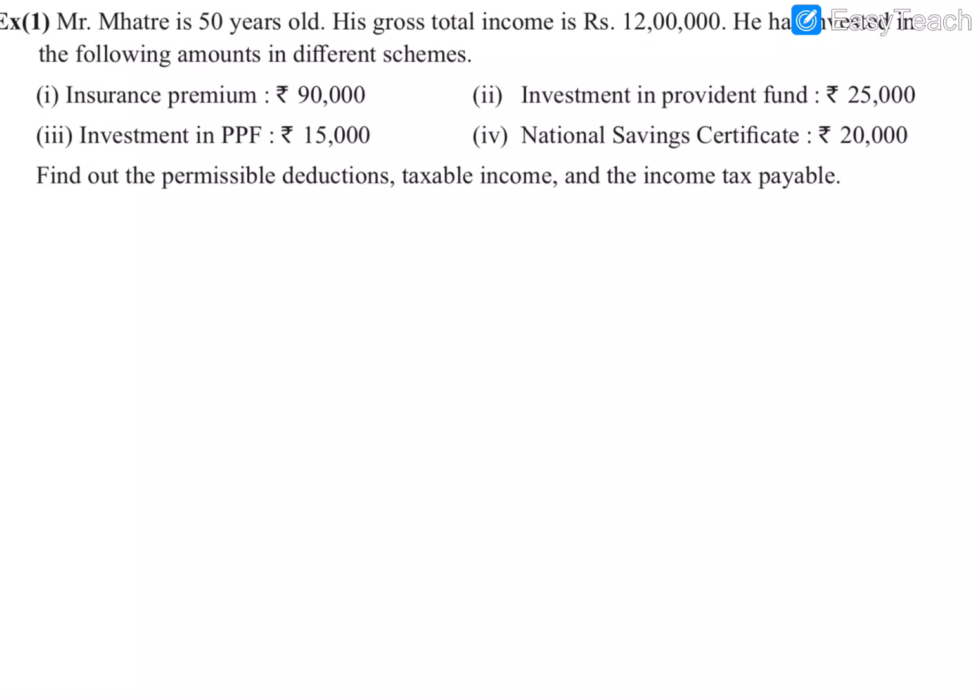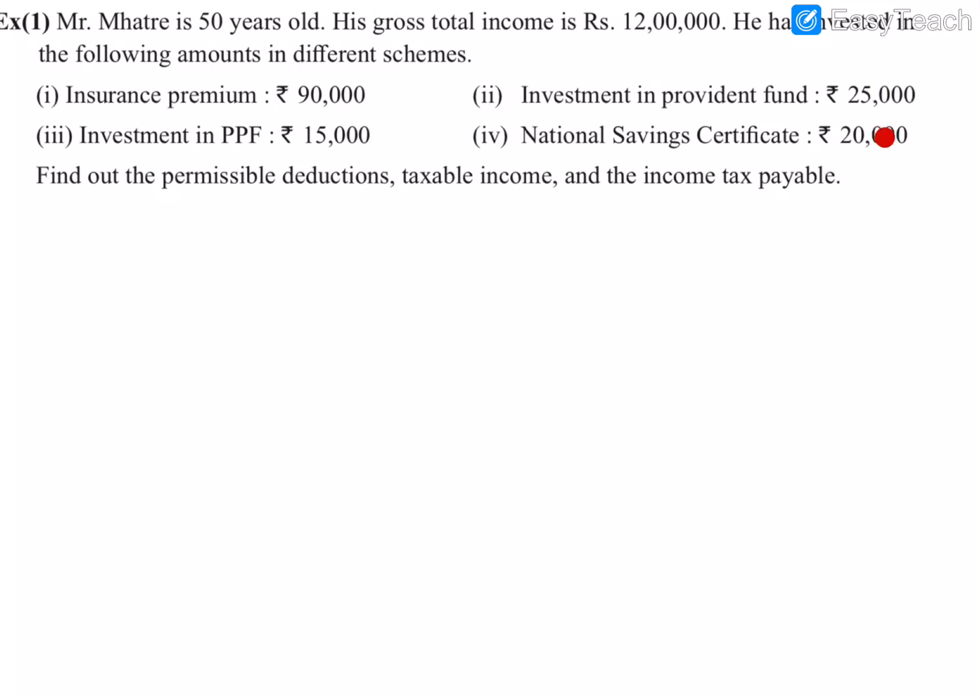So now we can go to the problem. Mr. Mahatre, 50 years old, has an income of 12 lakh, and he has made so many investments. What are his investments? Insurance premium, PPF, Provident Fund, and a National Savings Scheme. For all this he doesn't need to pay any tax, so we will have to deduct this amount from his income.